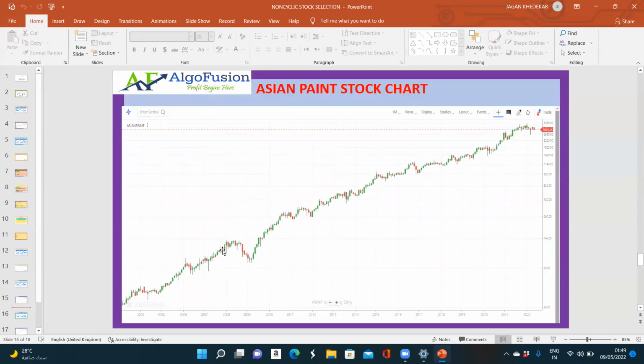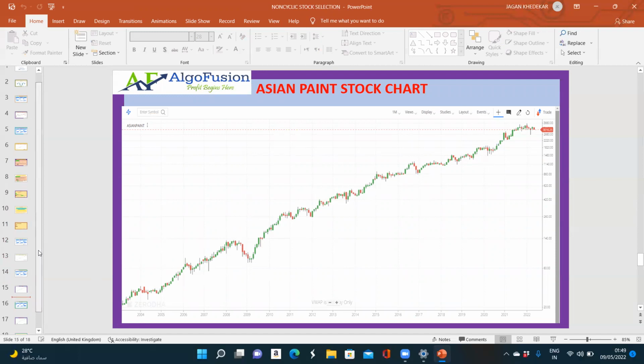It is continuously going up, from 2004, from 20 rupees to more than 3000 rupees. This type of stock is called a consistent compounder or multibagger. So we have to choose stocks that fulfill these criteria for investment.